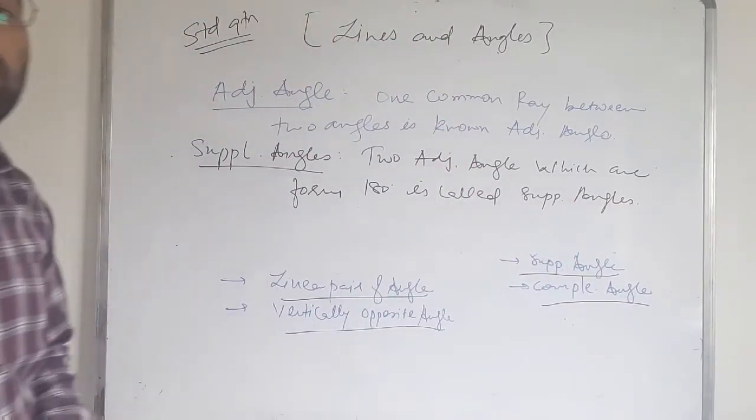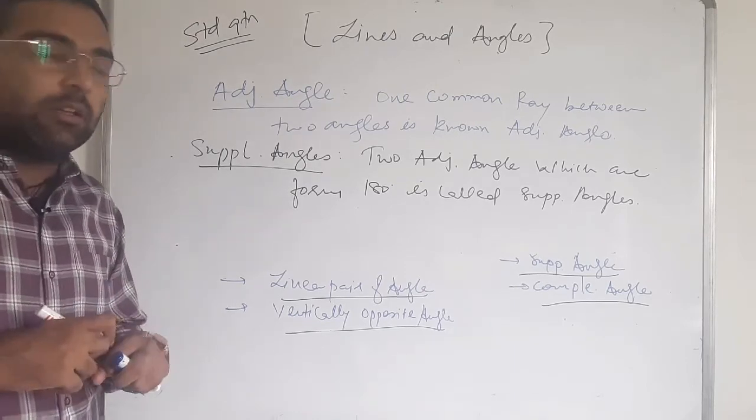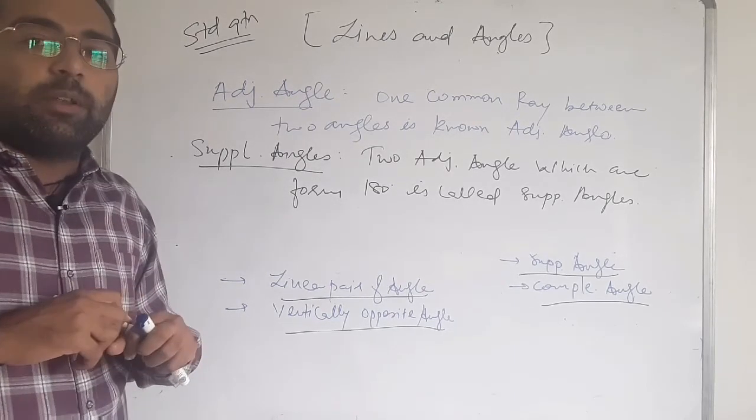Both of them are called supplementary angles. Two adjacent angles which form 180 degrees are called the supplementary angles.